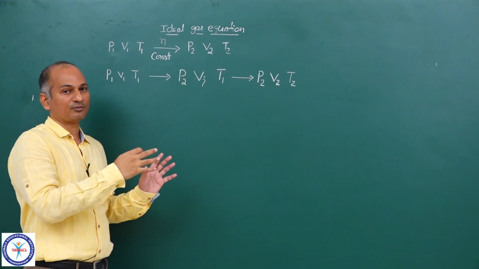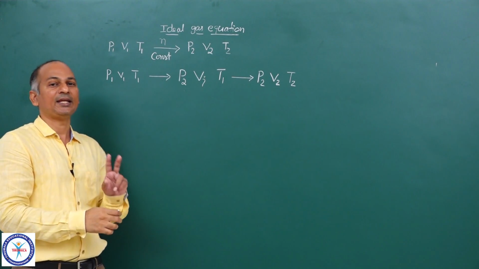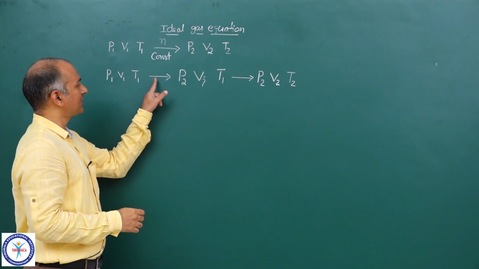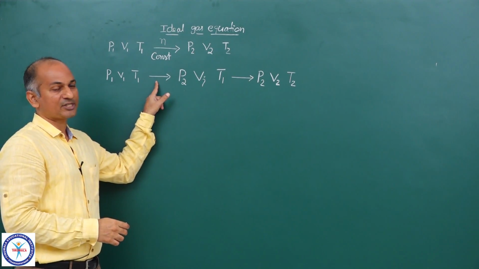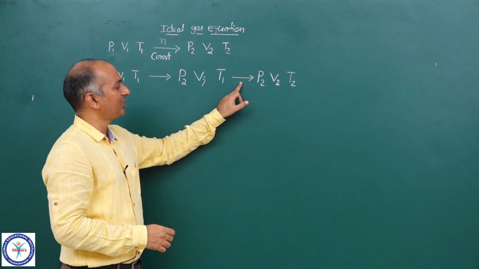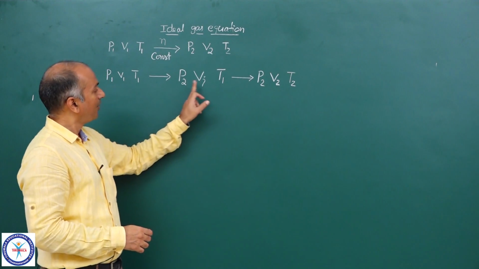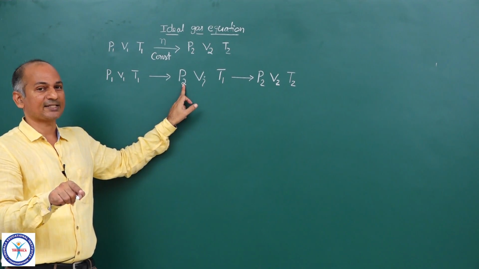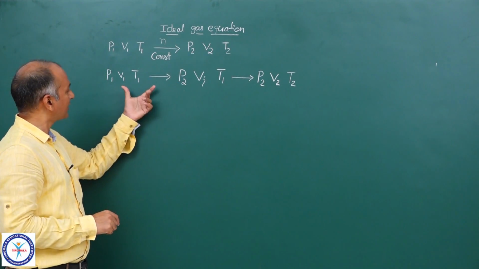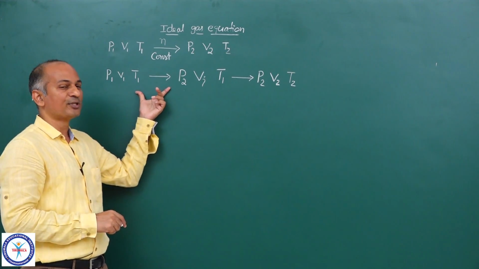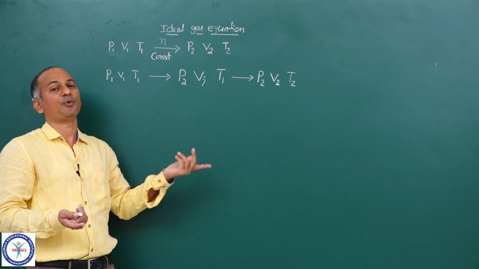So like that I have changed the state in 2 different steps. First step, number of moles and temperature constant. Second step, temperature is changed, pressure and number of moles constant. So in the first step, because number of moles and temperature remain constant, we can apply Boyle's law.